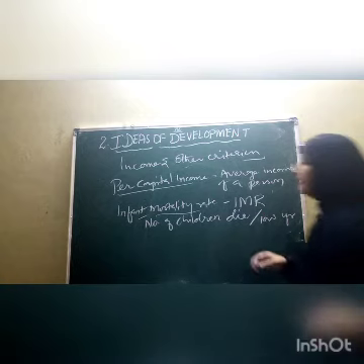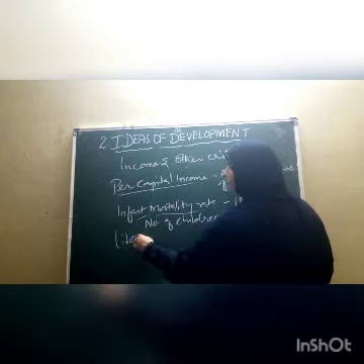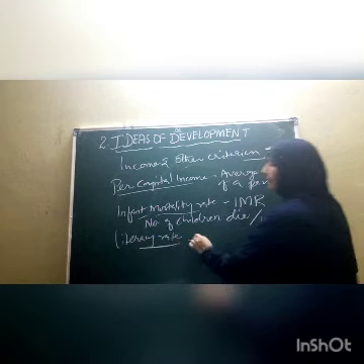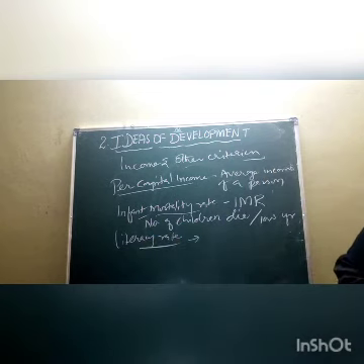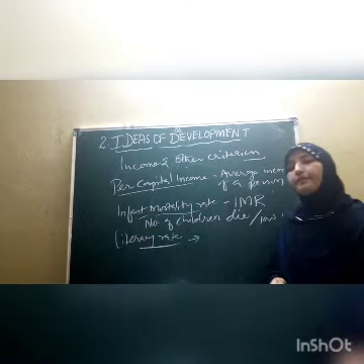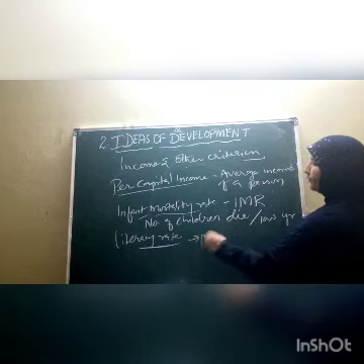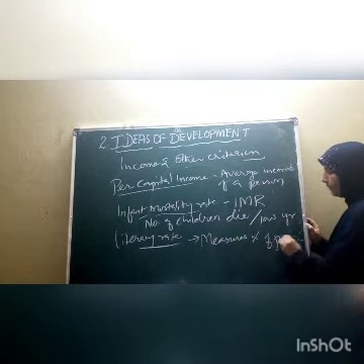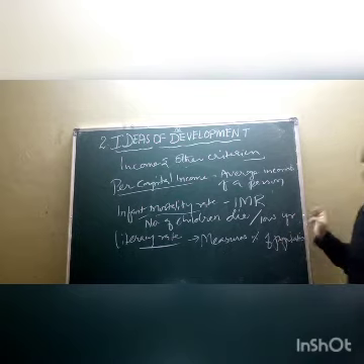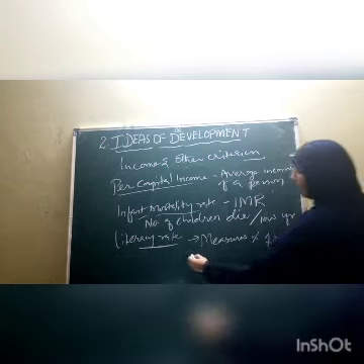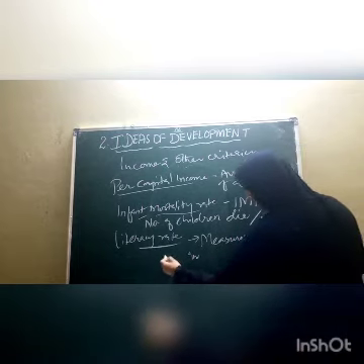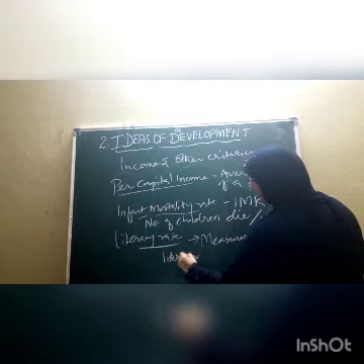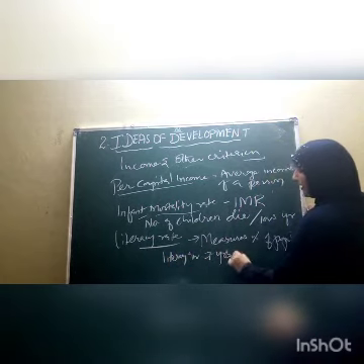The third criterion is literacy rate. What is literacy rate? It measures the percentage of population aged 7 years or above in education, in literacy. Literacy in 7 years and above.